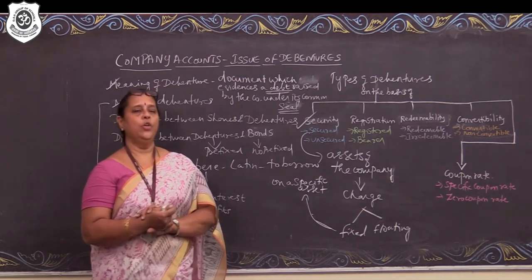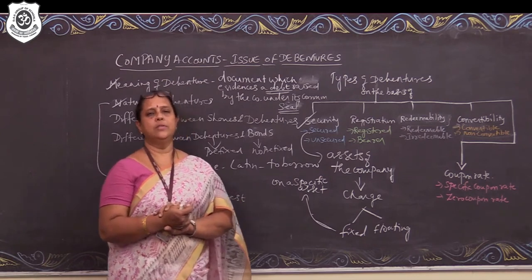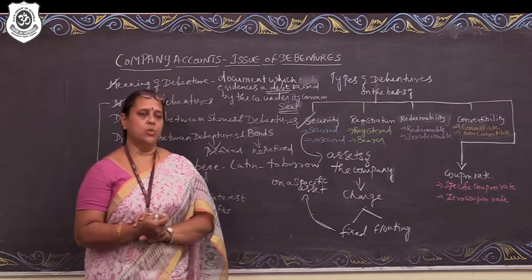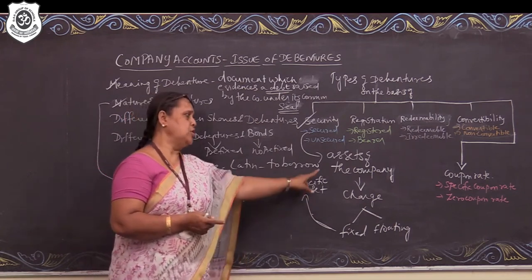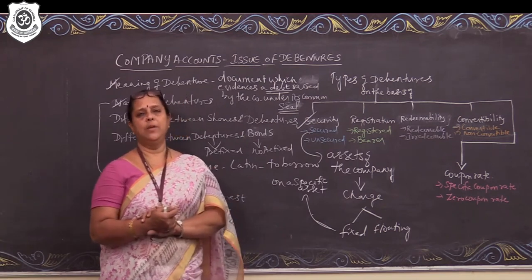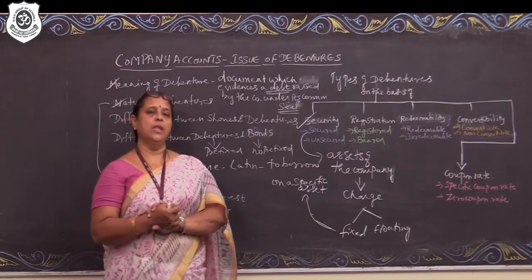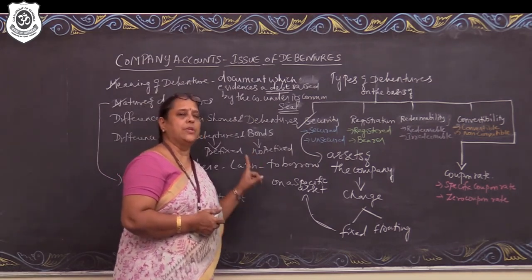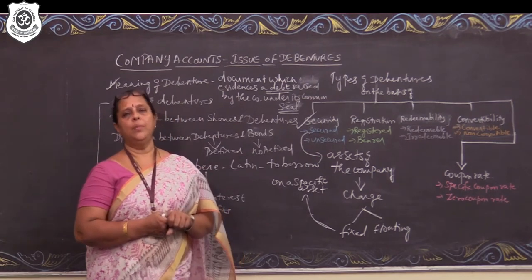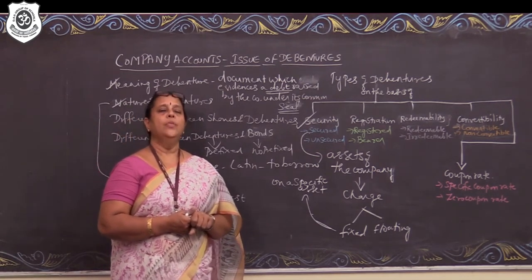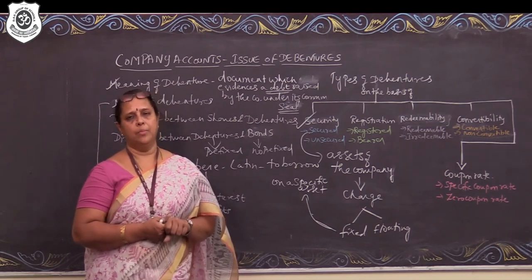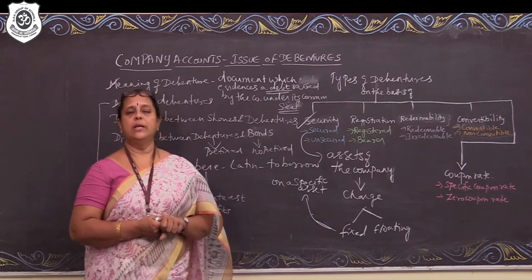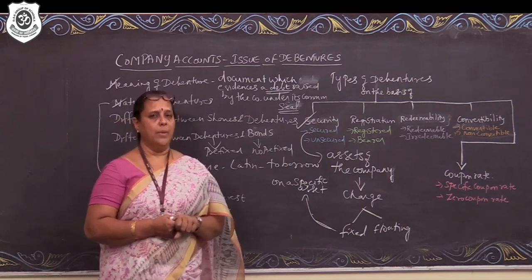So I repeat, what do you mean by secured debentures? Secured debentures are those debentures which are secured against the assets of the company. So that creation of the security is called creation of charge. The charge can be classified into two, fixed charge and floating charge. Fixed charge is when a charge is created against a particular fixed asset. So in the event of non-payment of principal or the interest commitment, the debenture holder can demand the company to realize that particular asset which has been given as a security to get their demands or commitments settled.